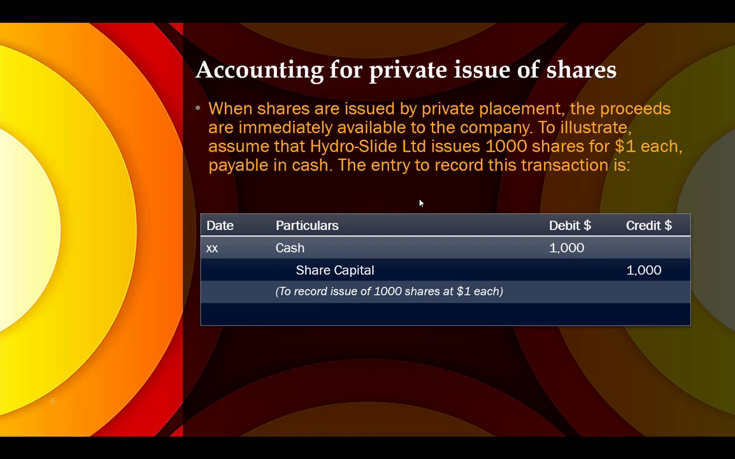Okay, so to illustrate, assume the company named Hydroslide Limited issues 1,000 shares, each costing $1, payable in cash. So the recording of this transaction will be debit cash and credit share capital. So you notice you just have to multiply that $1 by 1,000 shares.